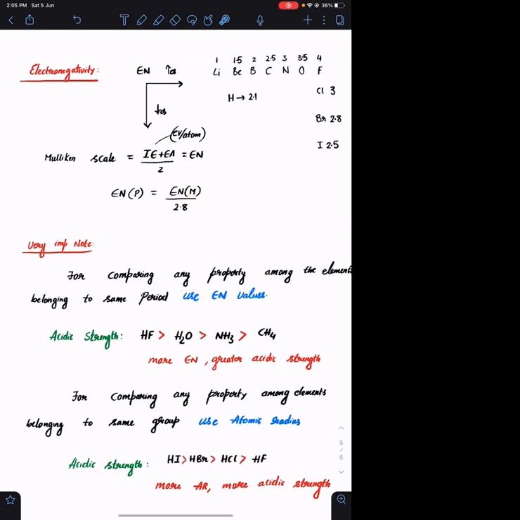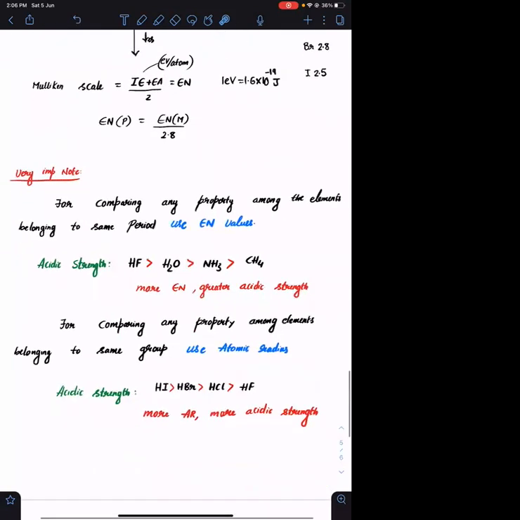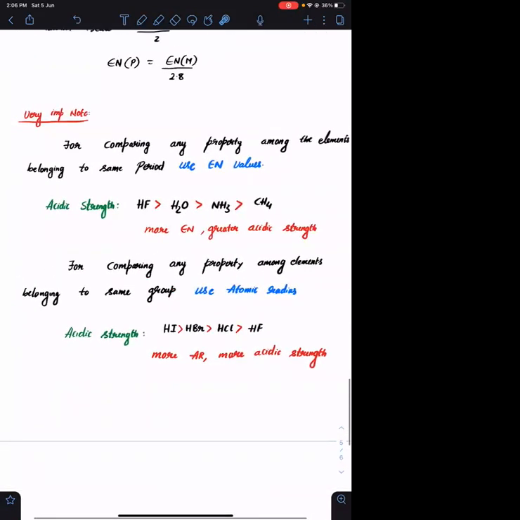Remember one thing: you need to take ionization energy and electron affinity in electron volt per atom. If they are not given in electron volt per atom, you need to convert. Just remember 1 electron volt as 1.6 into 10 raised to minus 19 joules. In general, electron volt per atom is given, unless they want to confuse you. But here they do not make you work that much. Just remember the unit as electron volt per atom.